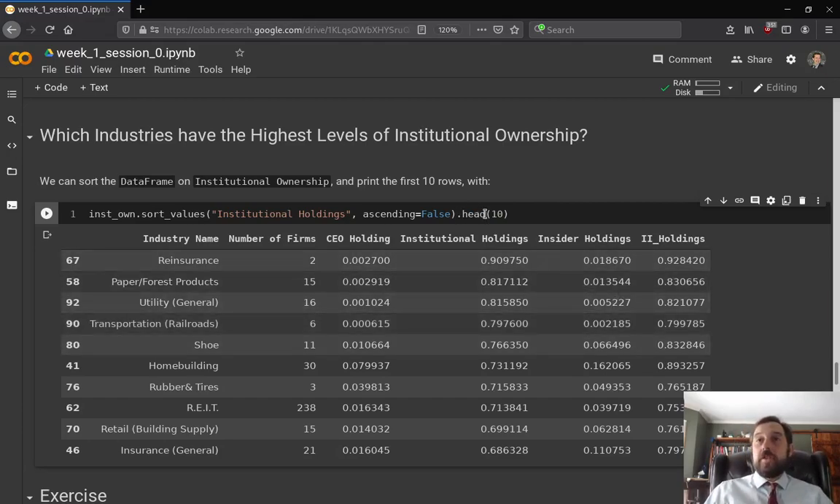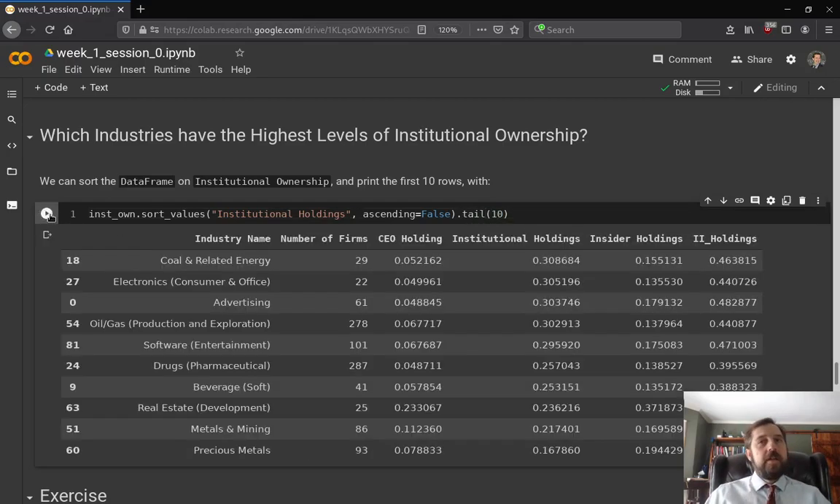We can also see the lowest. There's a lot of different ways, and this goes to programming in general, if we wanted to see the lowest. I could just take the tail of this, right? So we see the tail, so the lowest is going to be on the bottom. The lowest is precious metals, metals and mining, real estate.